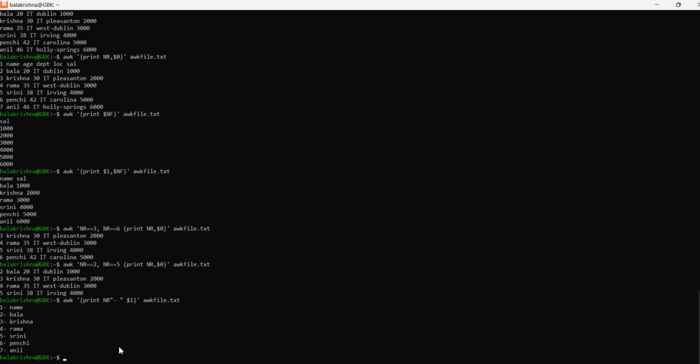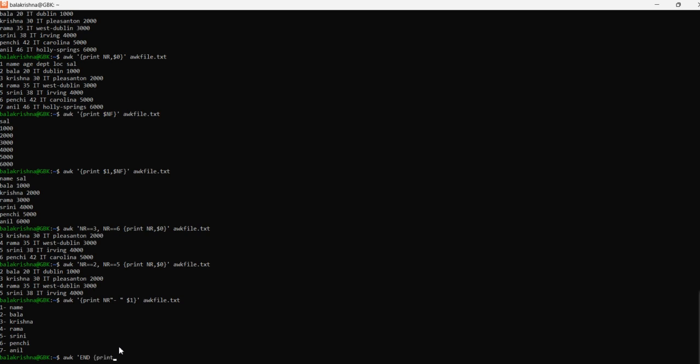And now we will see another scenario: how to count the number of lines in a file, how to return the count. In this case, let's take off everything. Let's put AWK and then END.